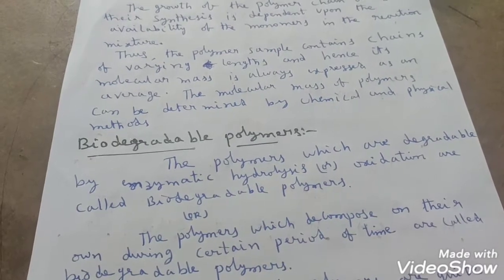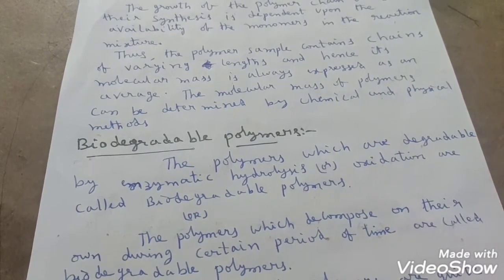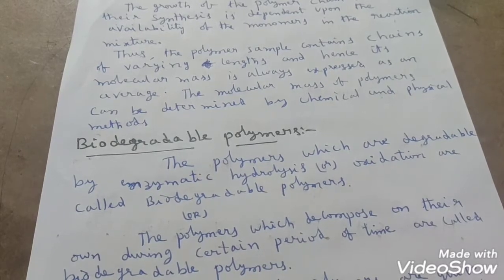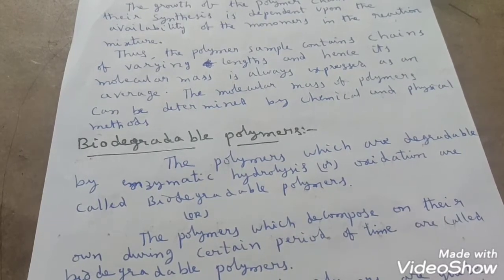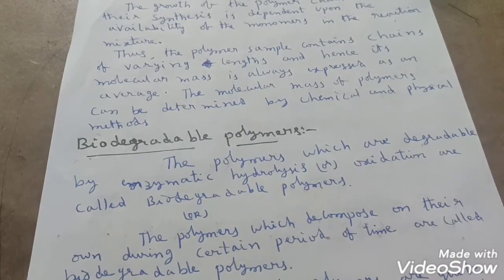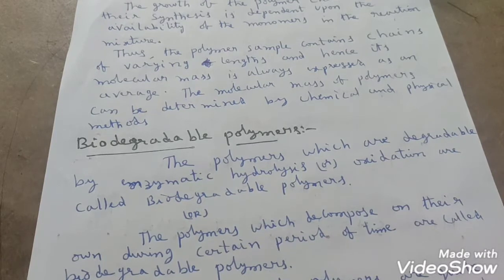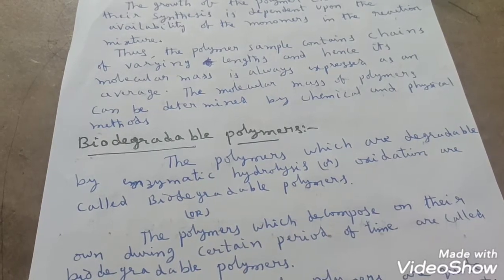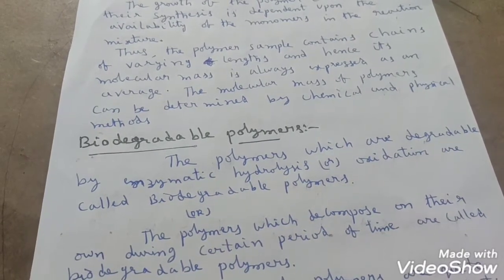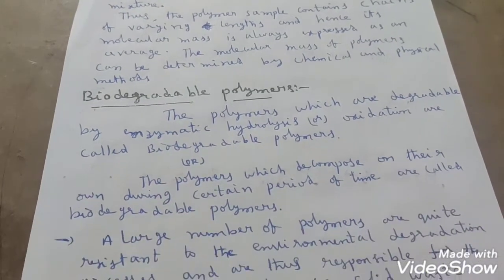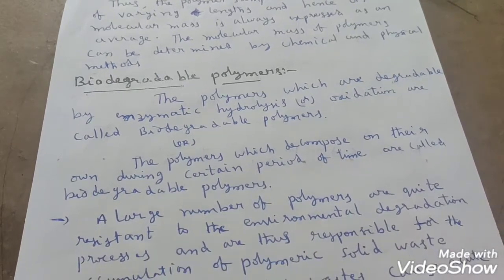The polymers which do not decompose on their own during a period of time are called non-biodegradable polymers, students. Some of the examples we have discussed are polythene, polyvinyl chloride, polystyrene, Teflon, etc. All these come under non-biodegradable polymers. Now we are going to discuss biodegradable polymers, some of the examples, students, right?